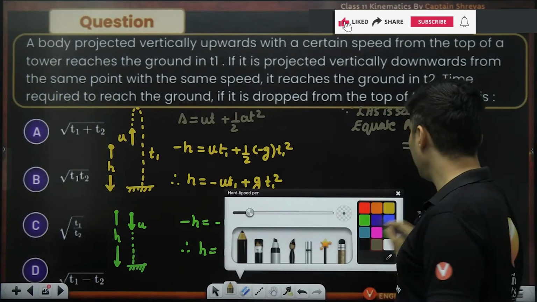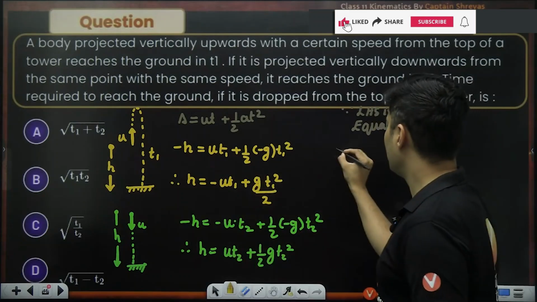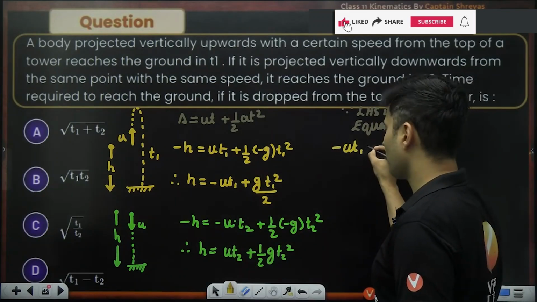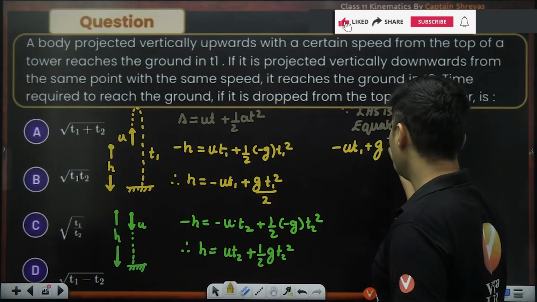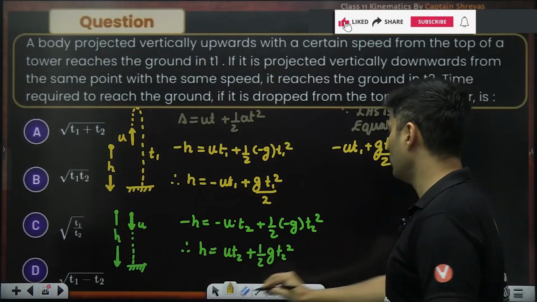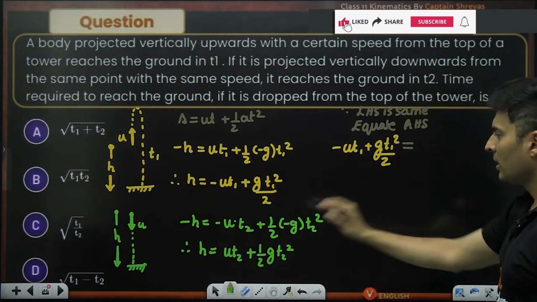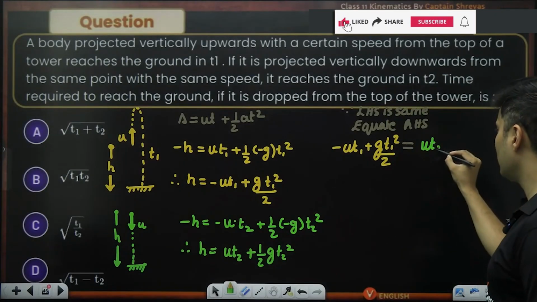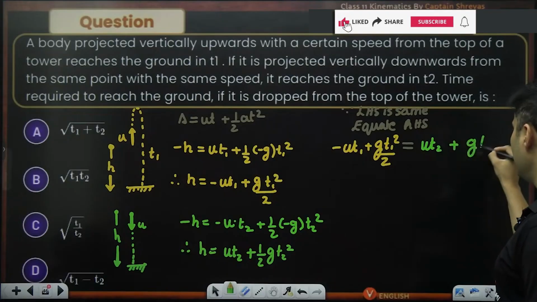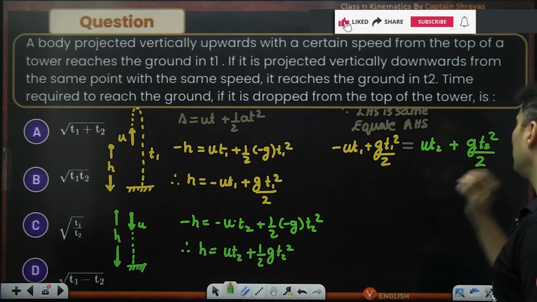The right hand side over here is negative u t1 plus g t1 square by 2, and over here the right hand side is u times t2 plus g t2 square by 2.